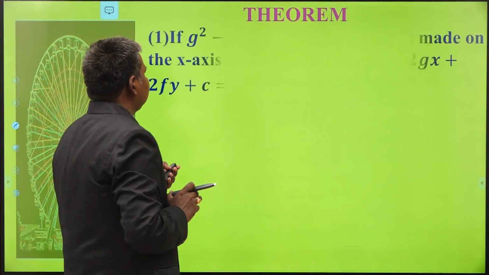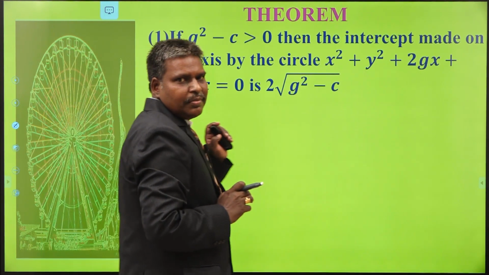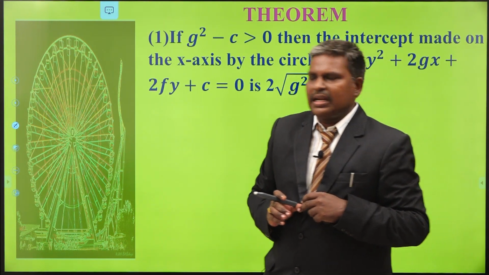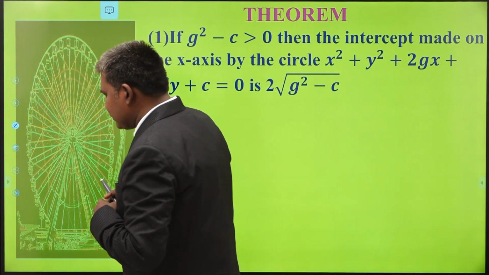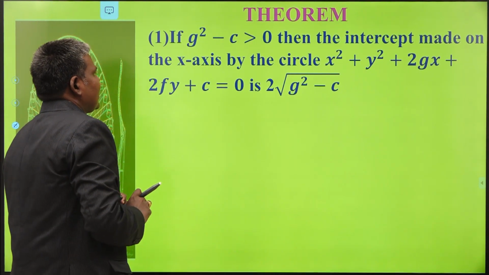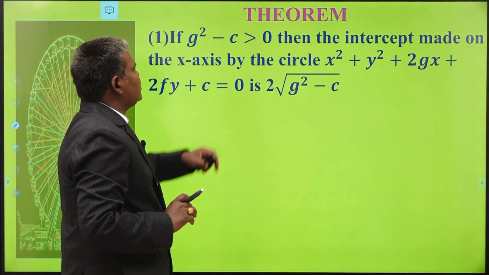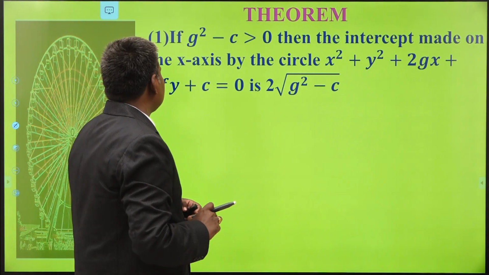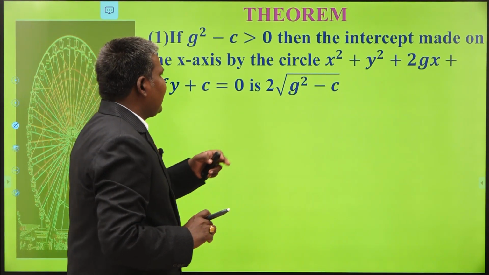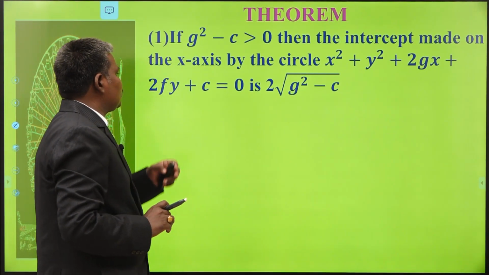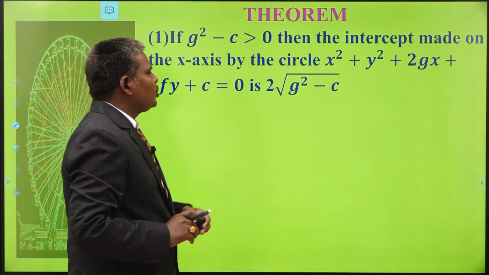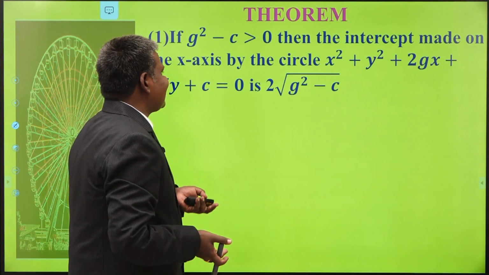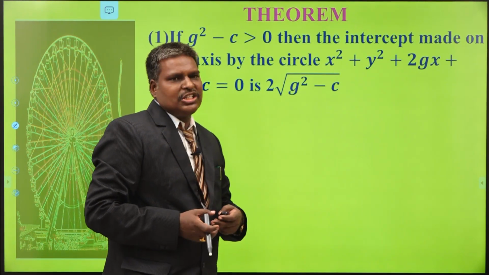Now let us see this theorem. This is the theorem related to lengths of intercepts made by the circle with the x-axis as well as the y-axis. See, this is the theorem. If g square minus c is greater than 0, then the intercept made on the x-axis by the circle x square plus y square plus 2gx plus 2fy plus c equal to 0 is 2 into root of g square minus c. Length of the x-intercept made by the circle is 2 into root of g square minus c.